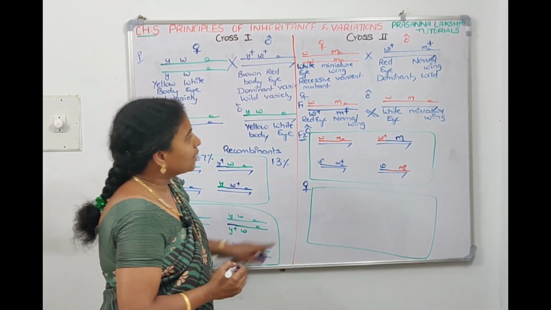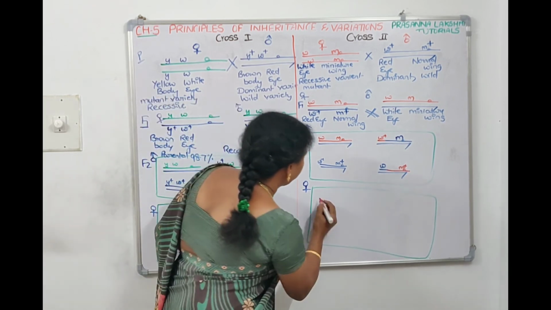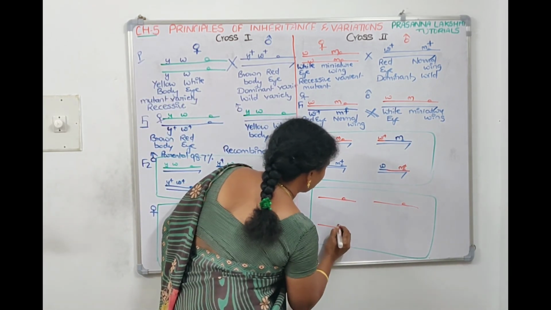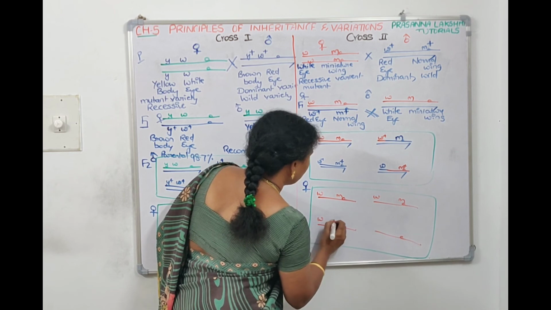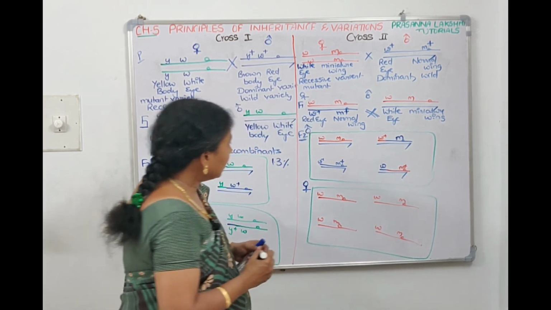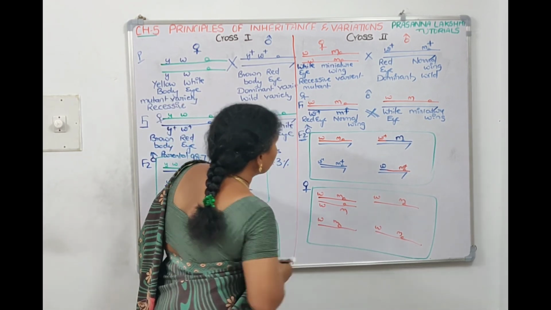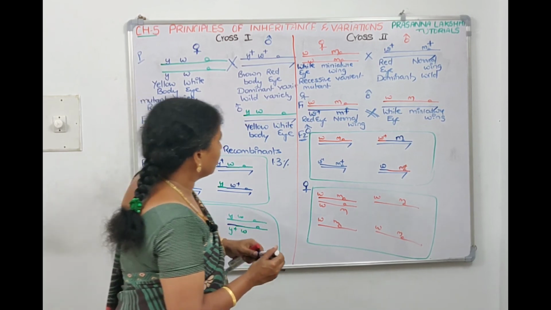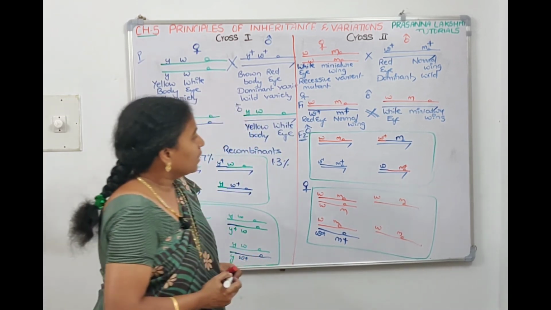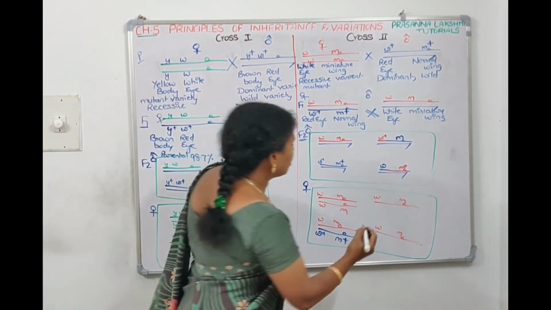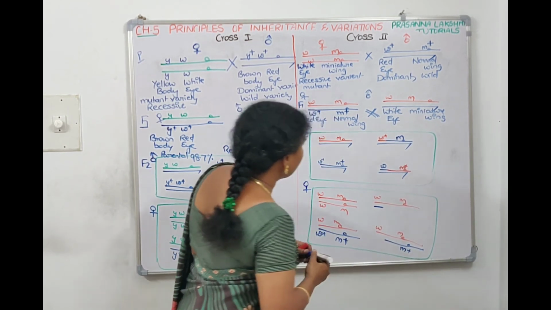Now in the daughters, the father will give this X chromosome to all the 4 daughters. I need to draw it as it is. The father has given one X chromosome to all 4 daughters with W, M. The mother is going to give this X chromosome to one daughter, the same W and M. The mother is going to give the other X chromosome to the other daughter, W plus M plus. Now recombinations happen in the other case. In recombinations, W will come with M plus.